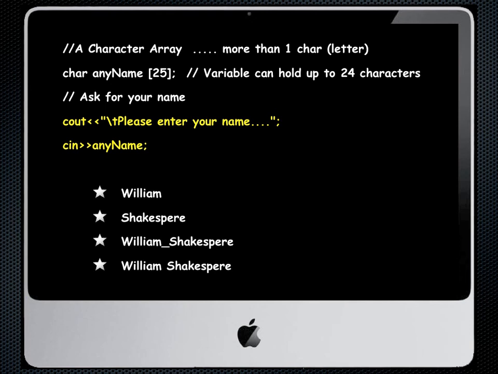If I wanted to enter a first and a last name, I would have to have a variable for first name and a variable for last name with this way of doing business. Now when you become an advanced programmer, we'll figure out other ways to do this, but for now just beware that when you do your grades program and it asks for a first and a last name, you'll need two different variables and two different cin statements for those two variables.